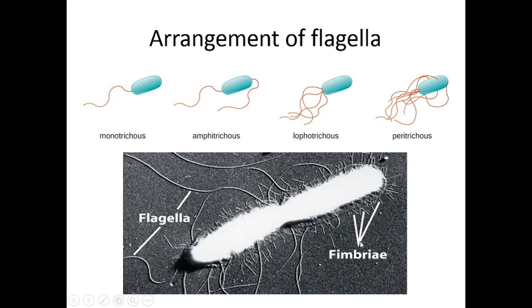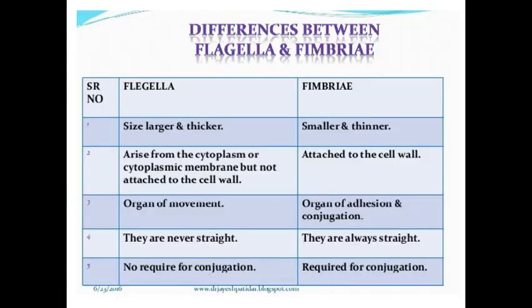Now we are going to discuss the difference between flagella and fimbriae. When we compare them, the flagellum is very large in size and thicker compared to the fimbriae, and fimbriae are very small in size and thinner in nature. Flagella arise from the cytoplasm or cytoplasmic membrane, but are not attached to the cell wall, while fimbriae are attached to the cell wall only. They do not emerge from the cytoplasm or cell membrane.